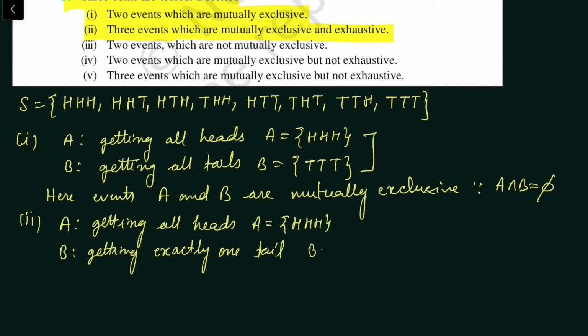So B is the event of getting exactly one tail. Its outcomes will be H, H, T, H, T, H and T, H, H.